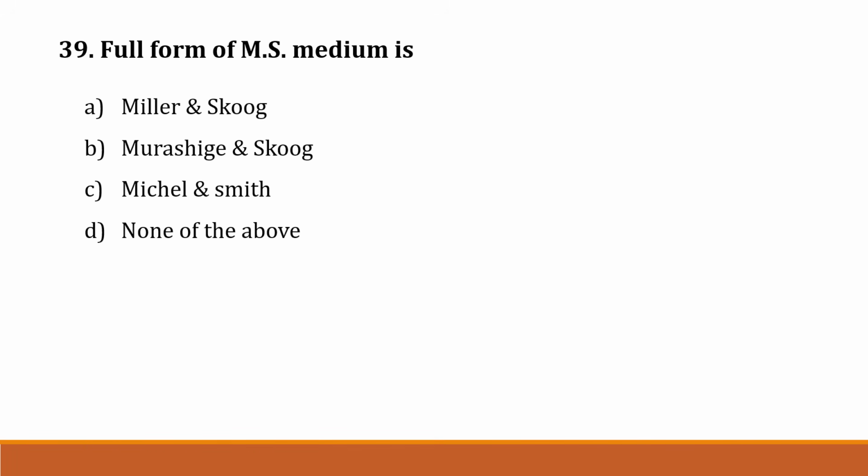Then question number 39. Full form of MS medium is option A, Miller and Skoog. Option B, Murashige and Skoog. Option C, Michael and Smith. Option D, none of the above. Correct answer is option B, Murashige and Skoog.